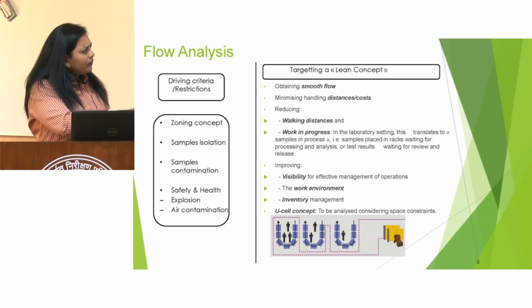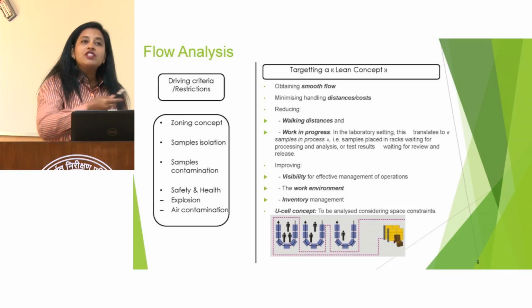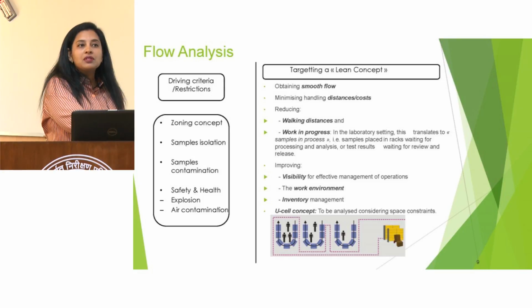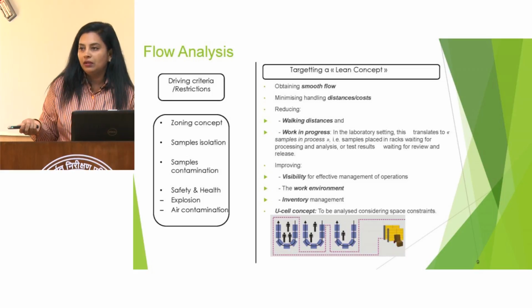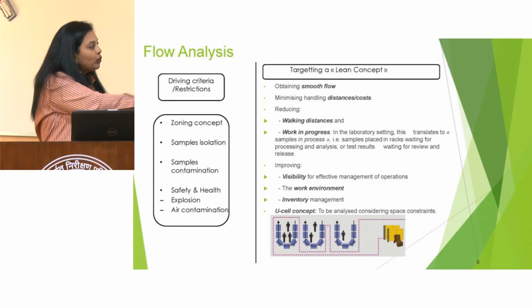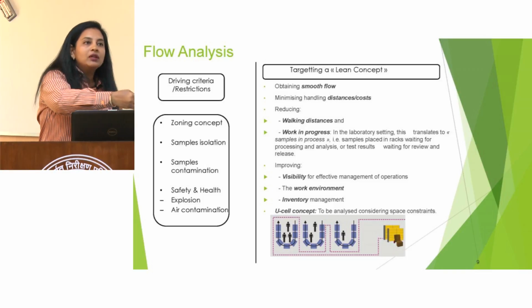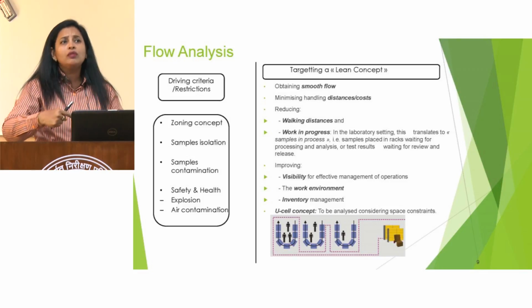We should also improve the visibility. If it is a U-shaped cell, then the visibility is improved, whether there is one person, two persons, or three persons. All the equipment or the other analytical areas are clearly visible to everyone from where the person is standing. If we put partitions in between, then the person will not be able to see what is happening on the other side of the bench. And even then there will also be a crisscross of activities.